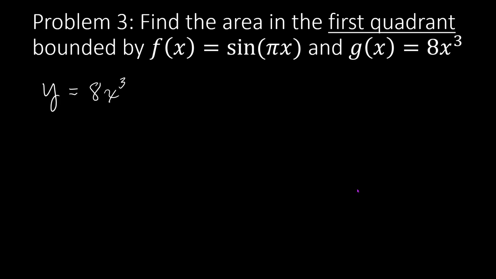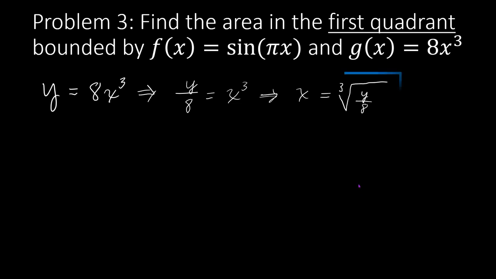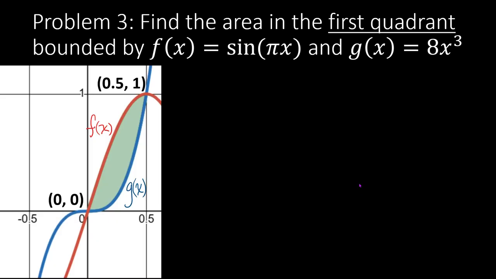First I'm going to undo multiplication by 8, divide both sides by 8. And then to undo the cubing, I will take a cube root on both sides, and then I'll have x all by itself. So that's a good formula for g of x, rearranged so that it solves x in terms of y.